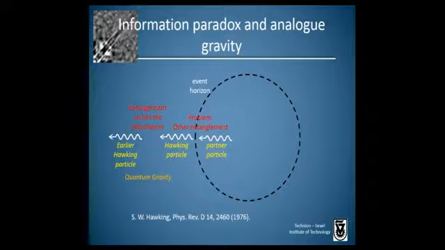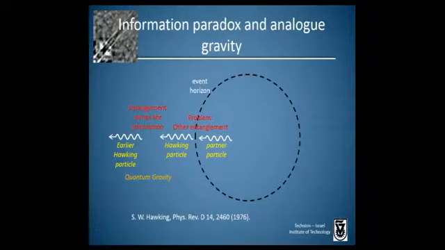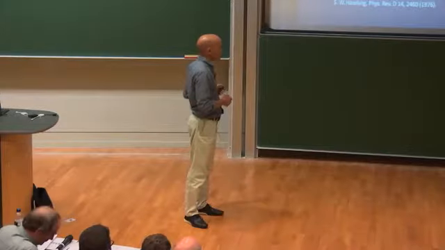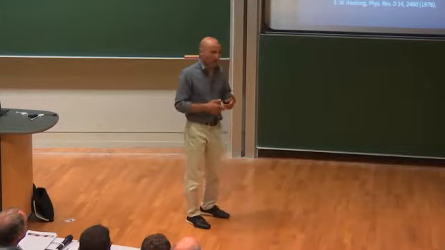So now I'd like to mention how these analog gravity experiments relate to the information paradox. As Stephen Hawking proposed soon after predicting Hawking radiation, there should be an information paradox. So this is a real black hole, which is supposed to be a circle, and this is the event horizon of a real black hole. And the question is, what happens to information which falls into the black hole or is used to create the black hole? The Hawking radiation which is emitted should be random, and so it shouldn't have any information. So that's the information paradox.